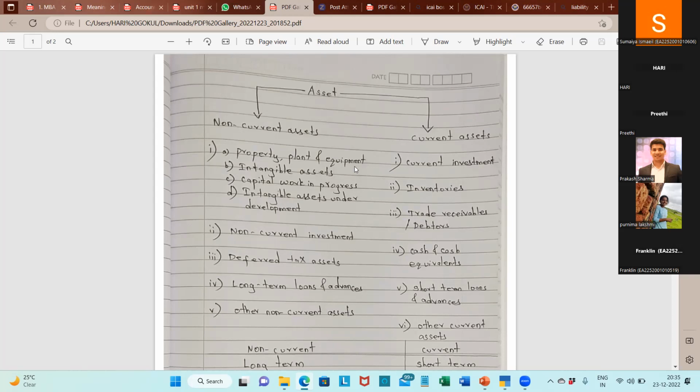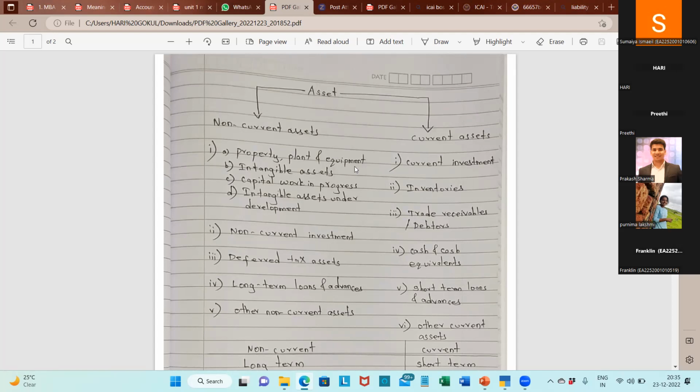I divided the asset definition into 4 points. Let me explain the last point, which is that it will have future economic benefits. It should have a benefit. If I install machinery worth 50 lakhs in my office, it should generate at least 1 crore or 2 crore, more than 50 lakhs. I should have an inflow from that machinery. So it gives me an economic inflow in the future, not right now. Right now, if I put that machinery to use, it may give inflow in the future. So it should have an economic inflow in the future.